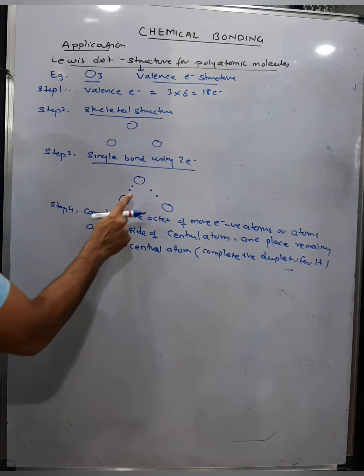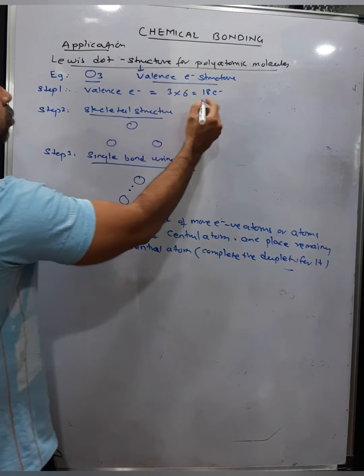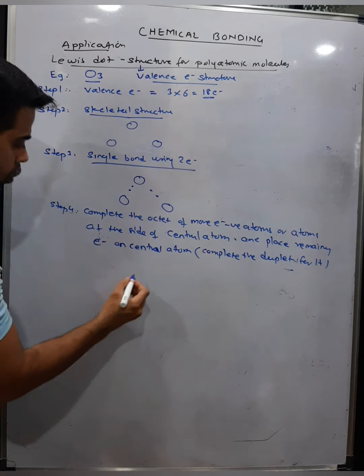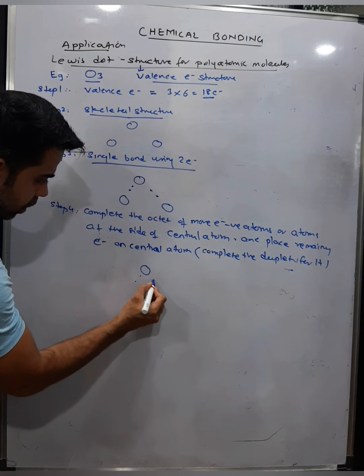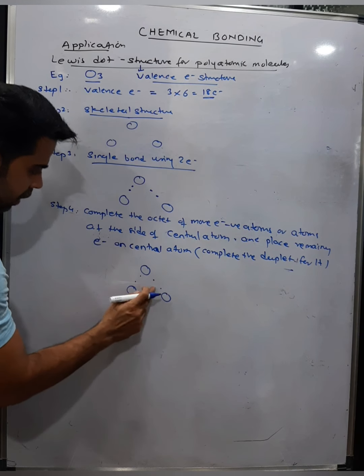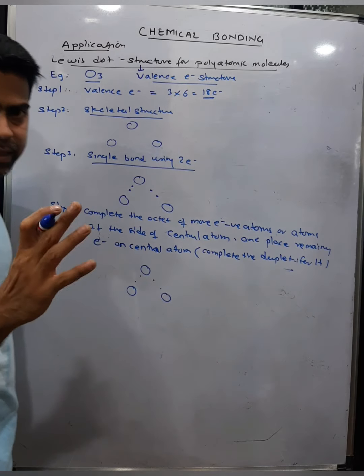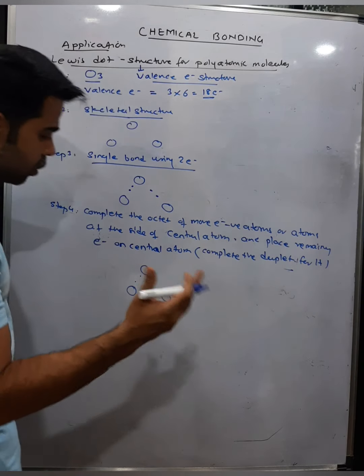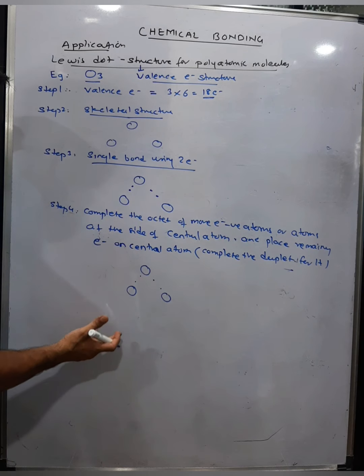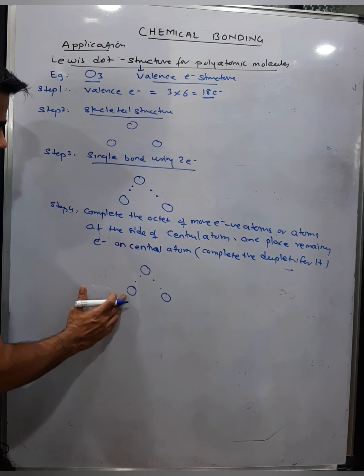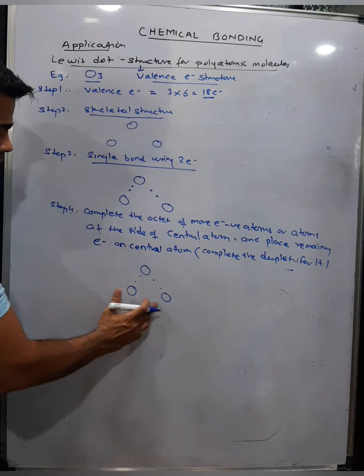Meaning here in this case I have already used 4 electrons, and how many electrons do I have in the outermost shell? 18. So the 4 electrons that I made first are used to make a single bond. Now 18 minus 4, so 14 is remaining with me. So what do I do? Since all 3 are oxygen, I have to complete the octet of the oxygen atoms which are placed at the side of the central atom.